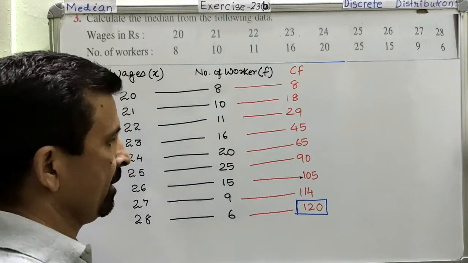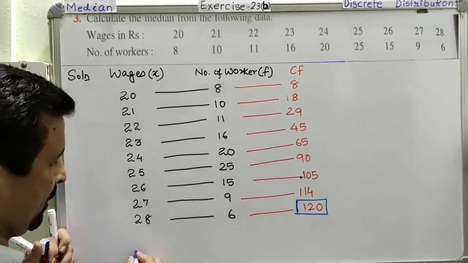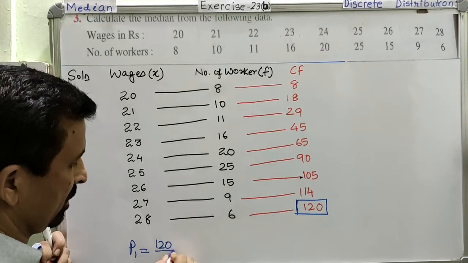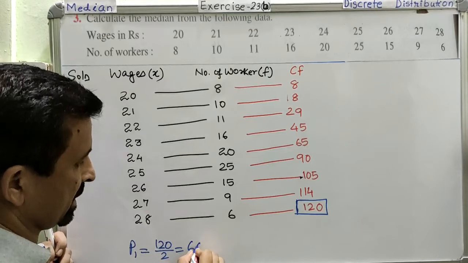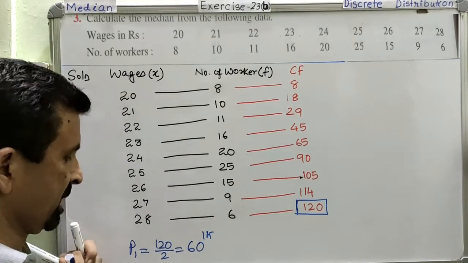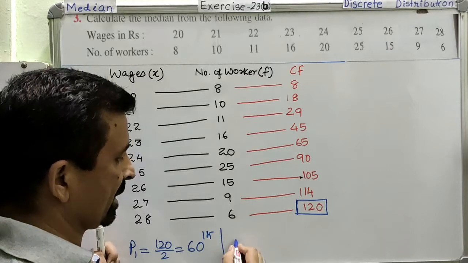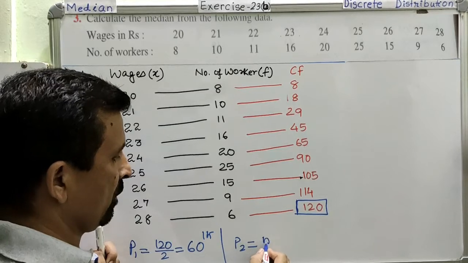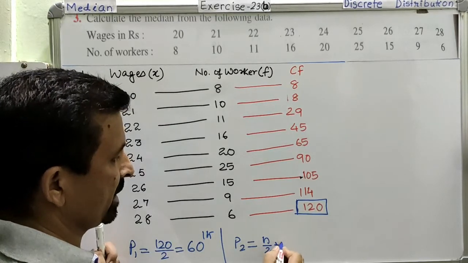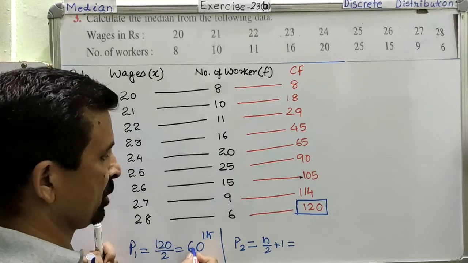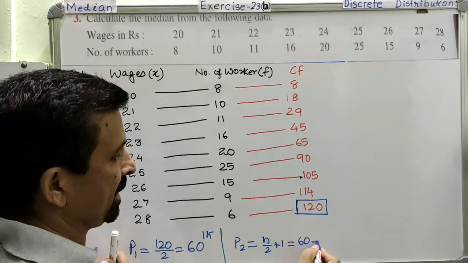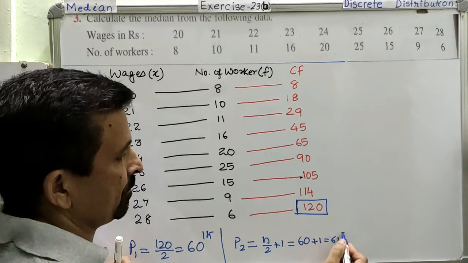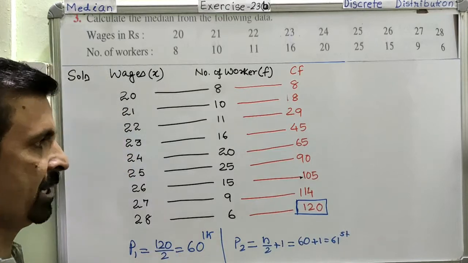So the 2 positions will be, I will calculate them here. The first position will be P1 and this will be 120 divided by 2. That means this is the first position, the 60th position. Now how do you calculate the second position? Just go back to the previous question and remember it was n over 2 plus 1, right? This was the formula. N over 2 is the first position which you have calculated. So just write 60 plus 1 is equal to 61. So now you got the 61st. So you got 2 positions.